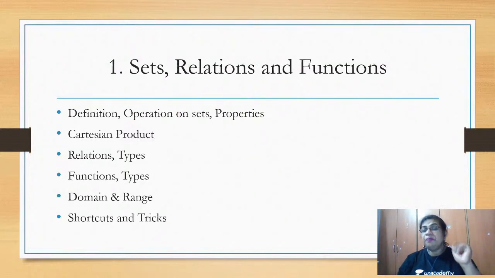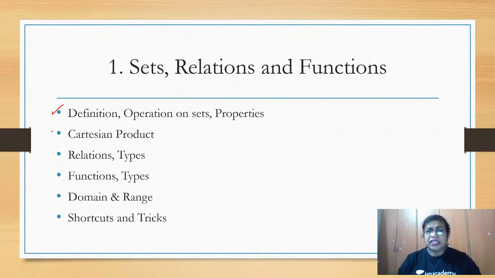So the main thing, you should understand the definition of a set. What is a set? What is a relation? How are they interconnected? And what is a function? The interconnectivity of all these three small topics is very, very important. And the shortcuts and tricks also we are going to give you. Here you should know the definition, the operations on sets, and the properties of sets, which are very, very important.